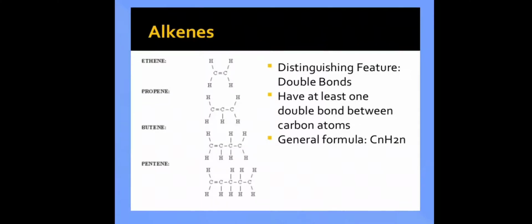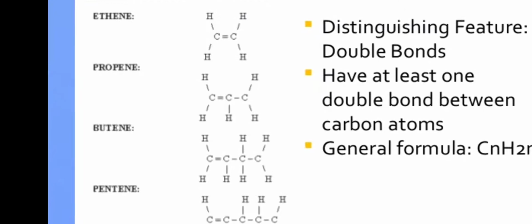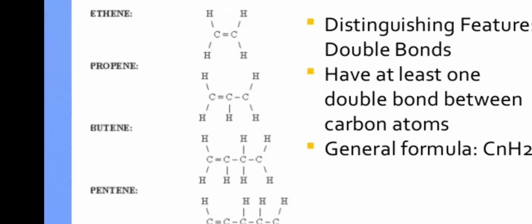Next, we shall see alkenes. Alkenes have a double bond. If you see it closely, the double bond is present between two carbon atoms. The first structure that we see here is ethene. We can never have a methene, because to have a double bond we need two carbon atoms. So there is no methene. It directly starts with ethene. When you have two carbons attached with a double bond, it is ethene.